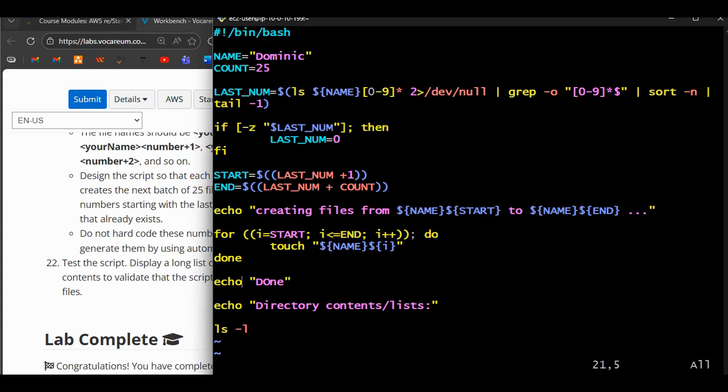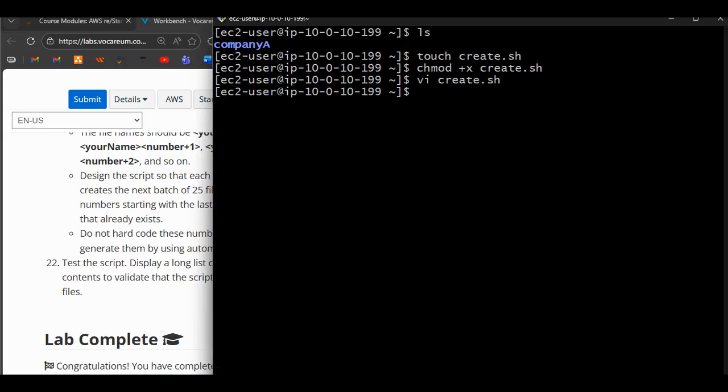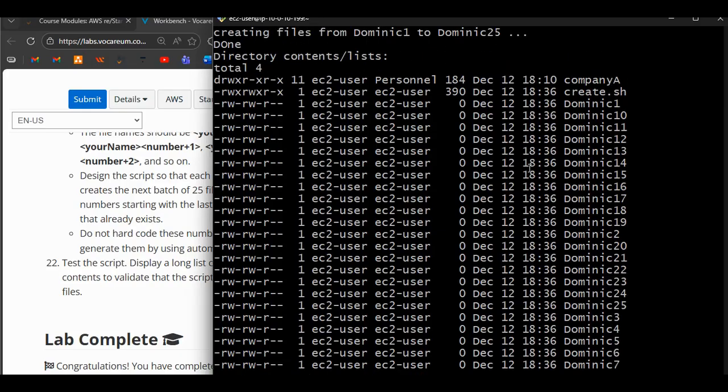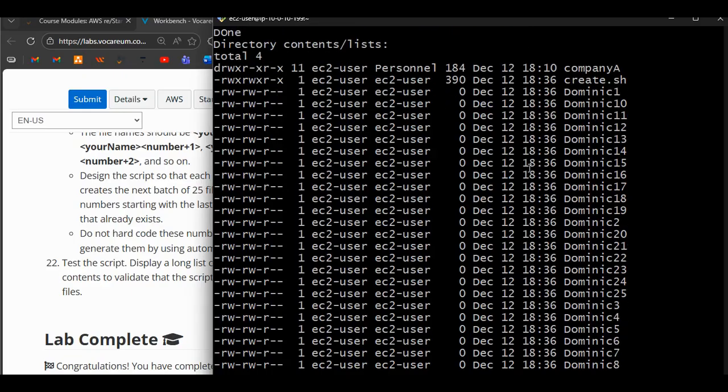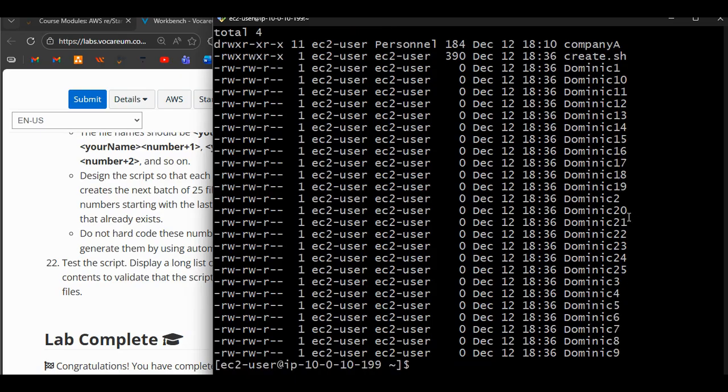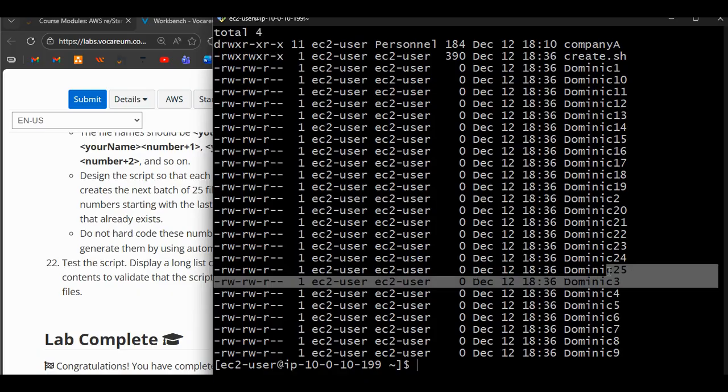Okay, so we can do escape and then colon wq to save and exit, and then to run this script you do ./create.sh, and then this should work perfectly great. So you see, just like that, it has listed Dominic1, Dominic2, Dominic3, 4, 5, 6, 7, 8, 9, 10 up to 20, right?